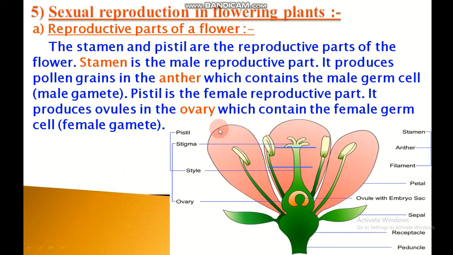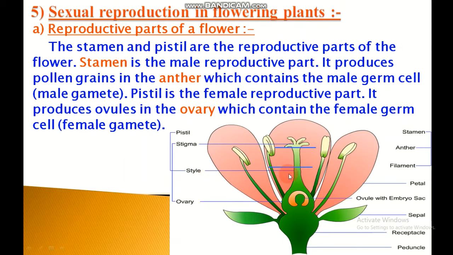Then carpel is the female reproductive organ of the plant. A carpel is made of three parts: stigma, style and ovary. Stigma is a sticky part, and the upper part of the carpel.